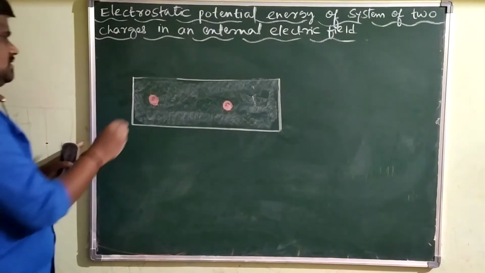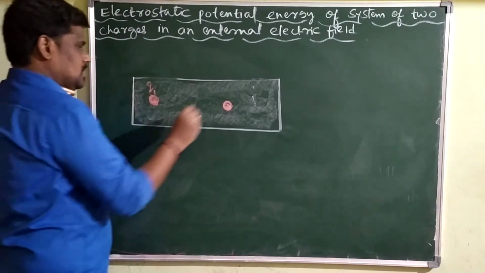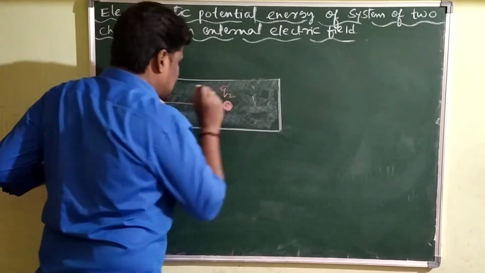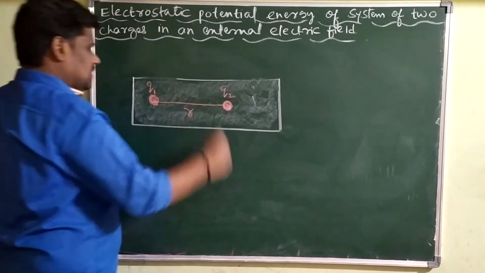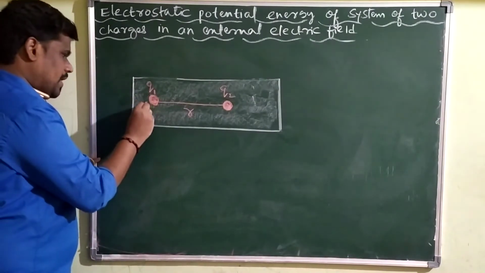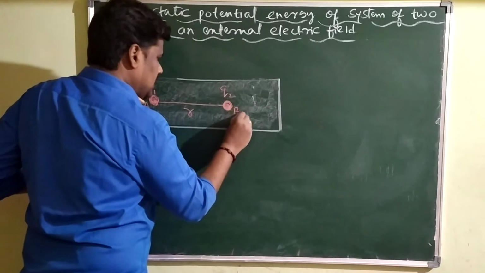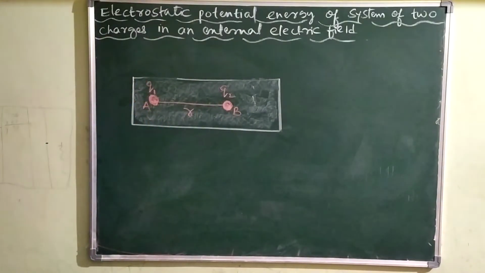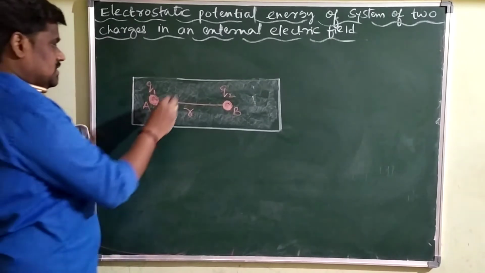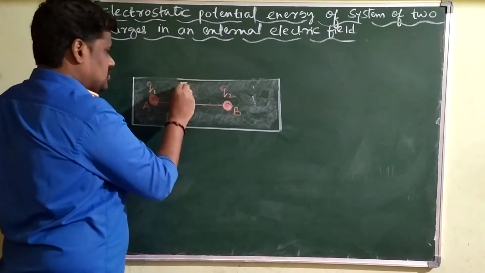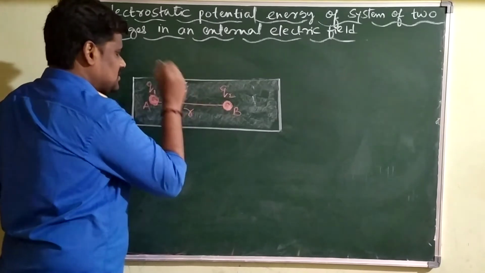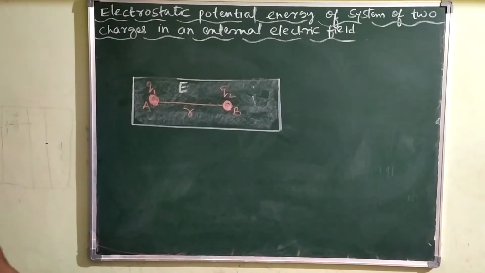Q1 is the first charge and Q2 is the second charge, separated by distance R. A and B are two points separated by distance R, and E is an external electric field produced by some other charge.